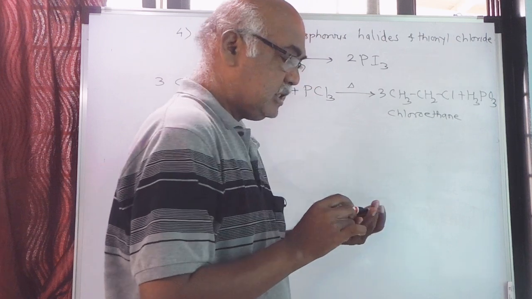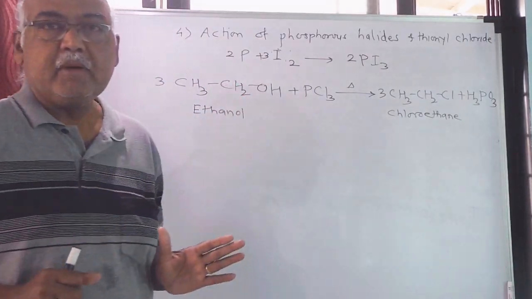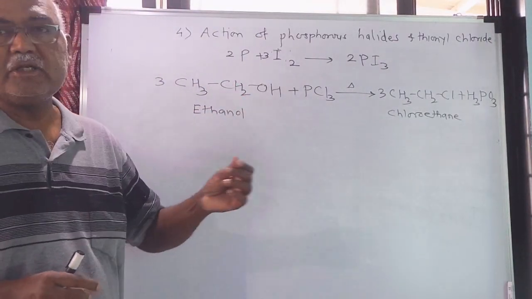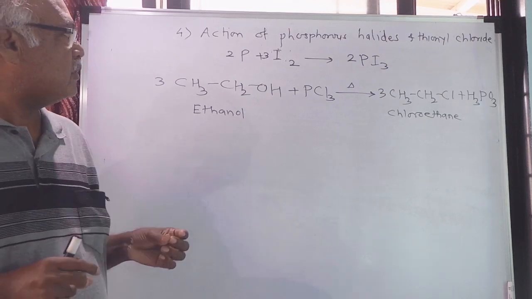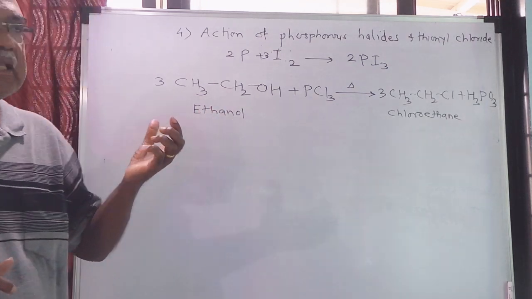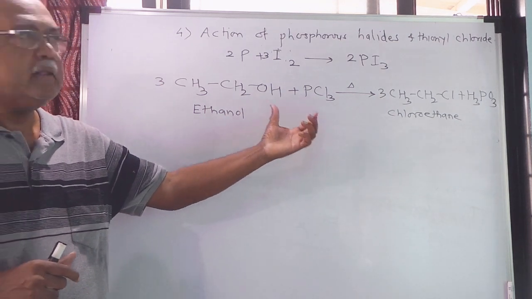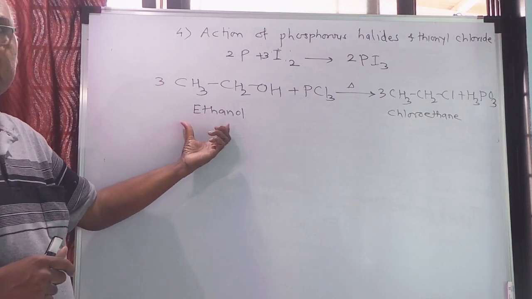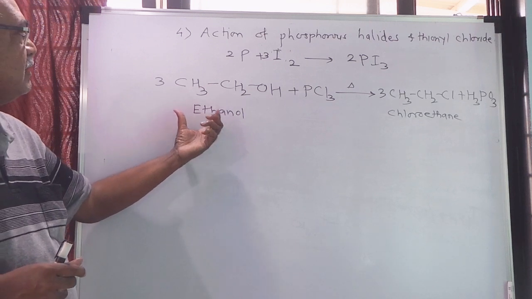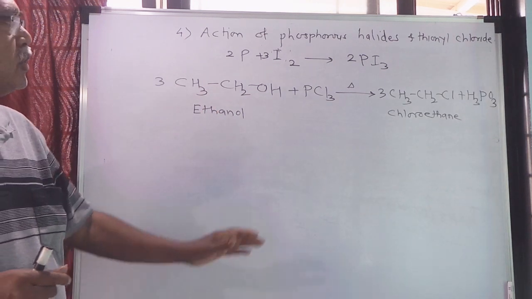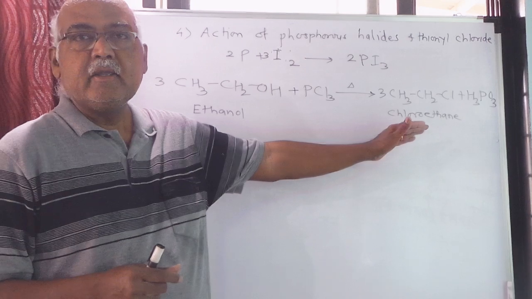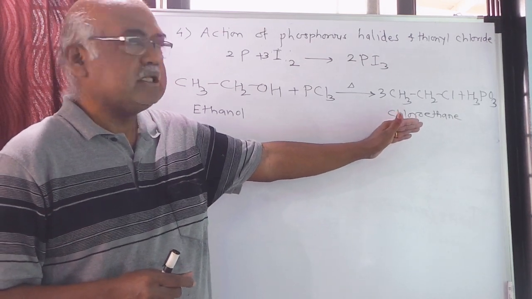Now just remember that when you write the reaction and the names of the compounds, if you are using the IUPAC system, use it everywhere. Here I have written ethanol, which is the IUPAC name for ethyl alcohol, and chloroethane, which is the IUPAC name for ethyl chloride.